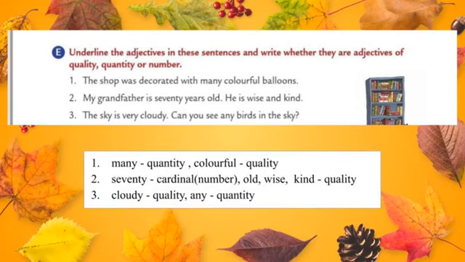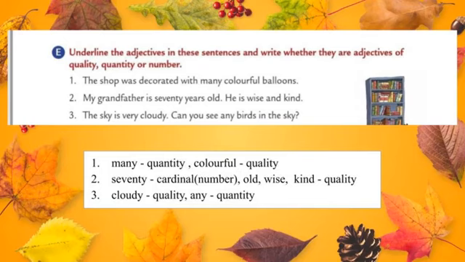Now what kind of adjective is many? Yes, many comes under the category quantity, and the adjective colorful comes under the category quality.